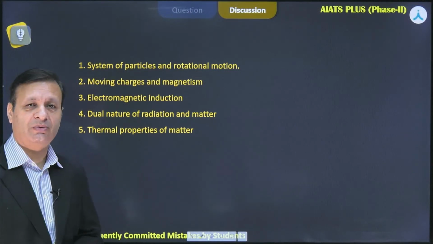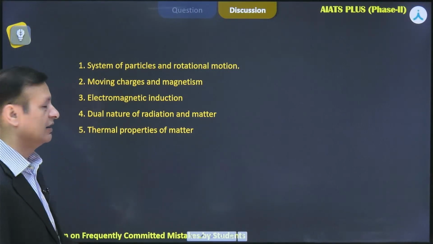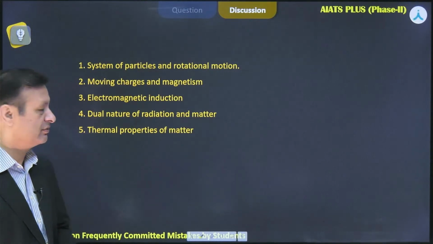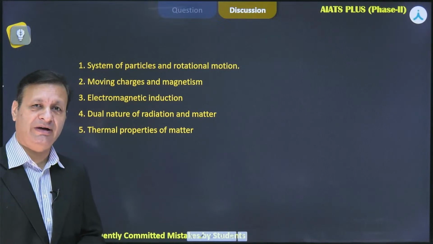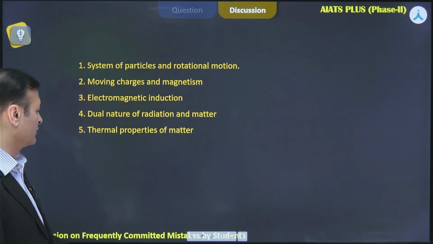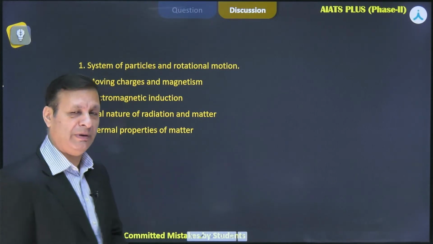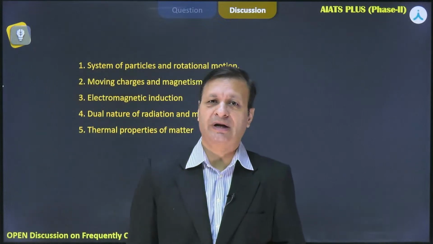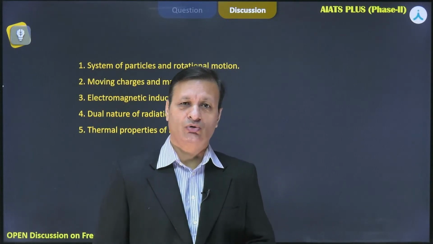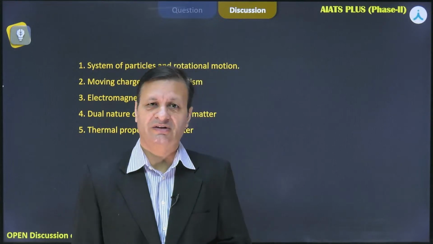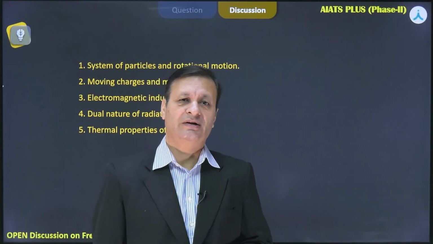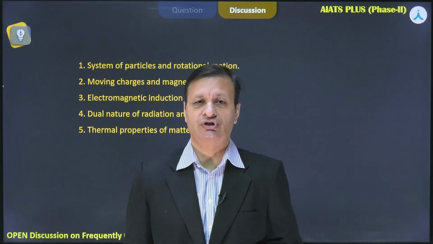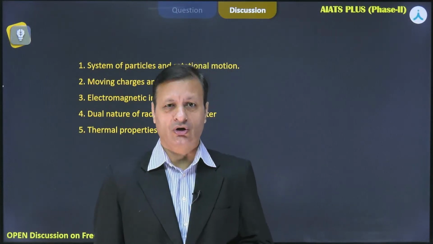Then the third chapter is EMI, electromagnetic induction. The fourth, dual nature of radiation and matter. And the last topic, thermal properties of matter. These are the prime areas around which we'll be keeping our discussions, building up concepts and attempting those questions which you people have attempted wrong.